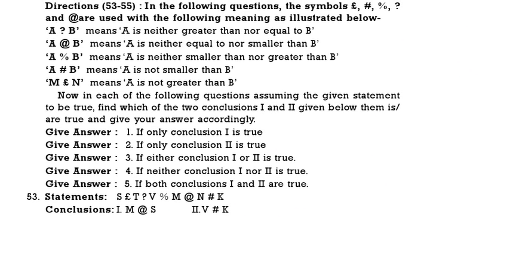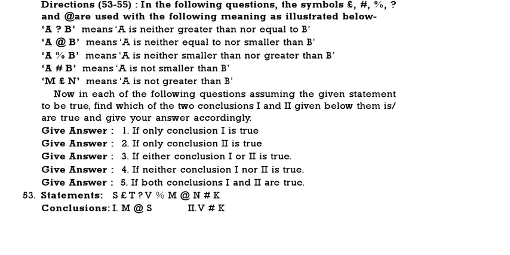See the next one, 53 to 55. Here we have greater than, lesser than. A question mark B, neither greater nor equal means that is smaller. At for means greater. Percentage means equal. Hash means greater than or equal to.